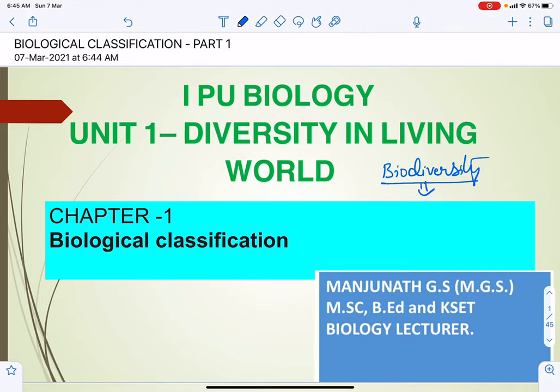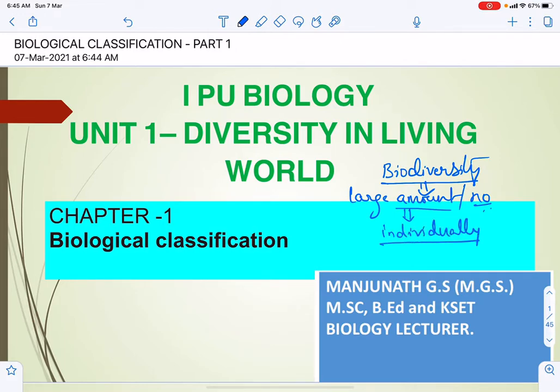When we consider this large number of organisms, it is very difficult to study them individually, so to understand them clearly, we classify them.